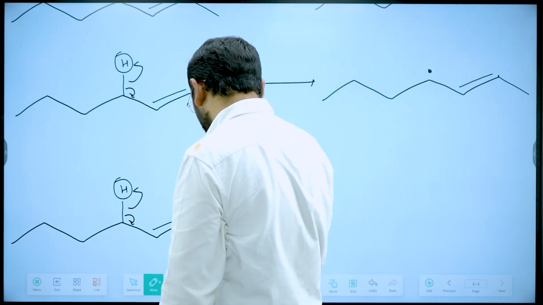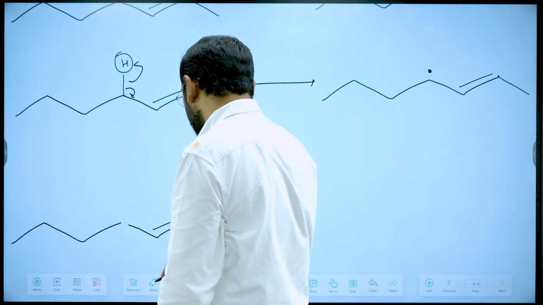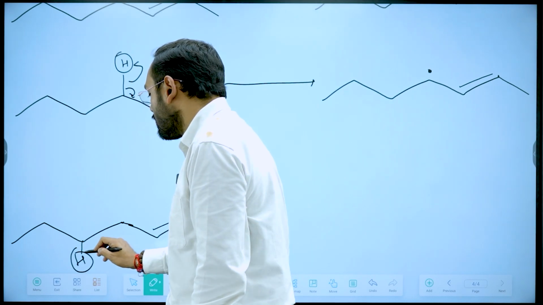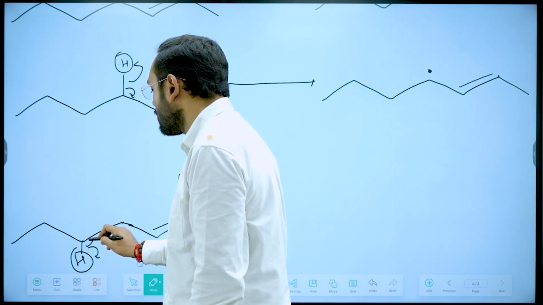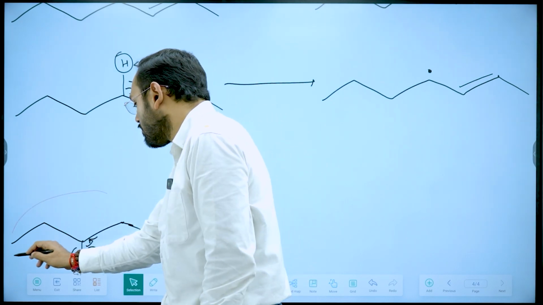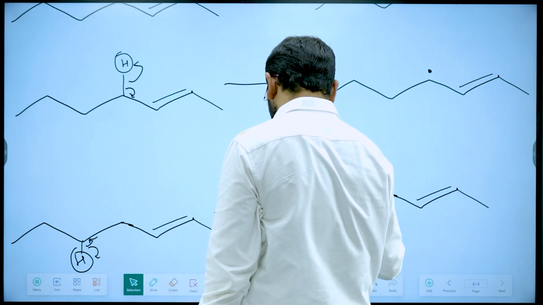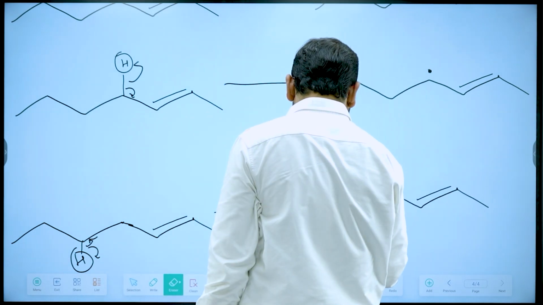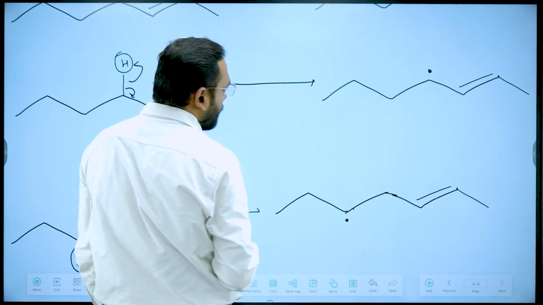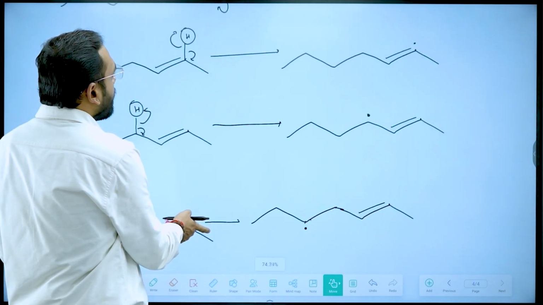And the fourth hydrogen it can attack, four different kinds of hydrogen, is this hydrogen over here. Again, homolytic cleavage, and the product will be this free radical.